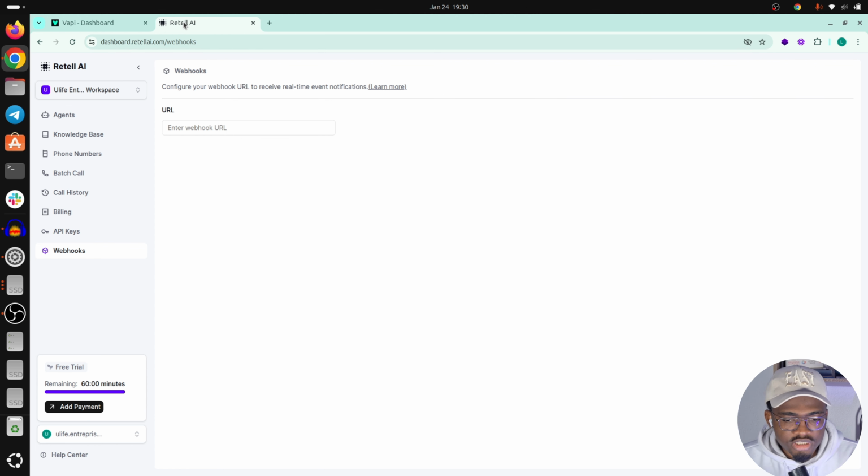Okay, so first, when it comes to the difference between the two platforms, VAPI is built as a developer voice API, and Retell is built for enterprises who want an end product and do not want to integrate it into a different system or something like that, unless they want to extend it or create some specific use case on top of that. So that's the first differentiation.